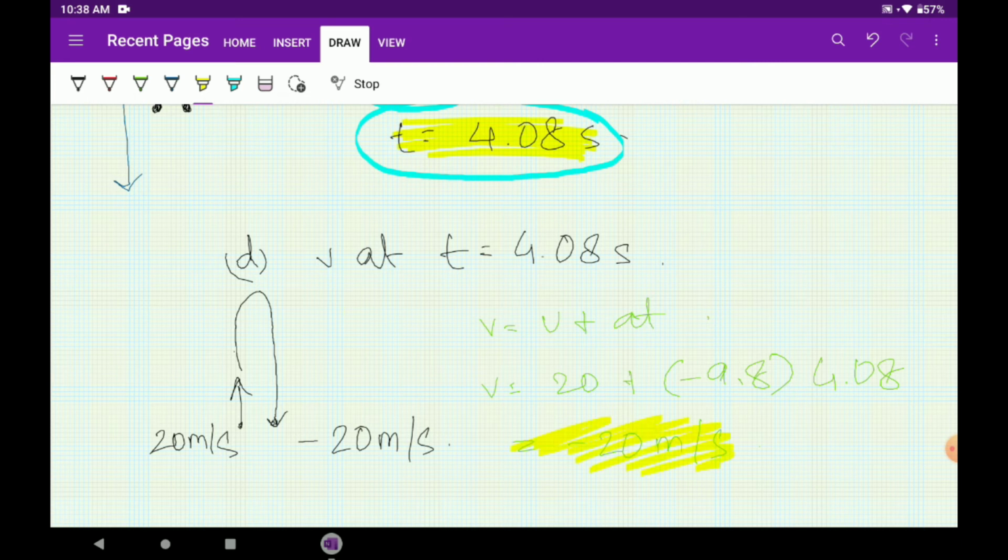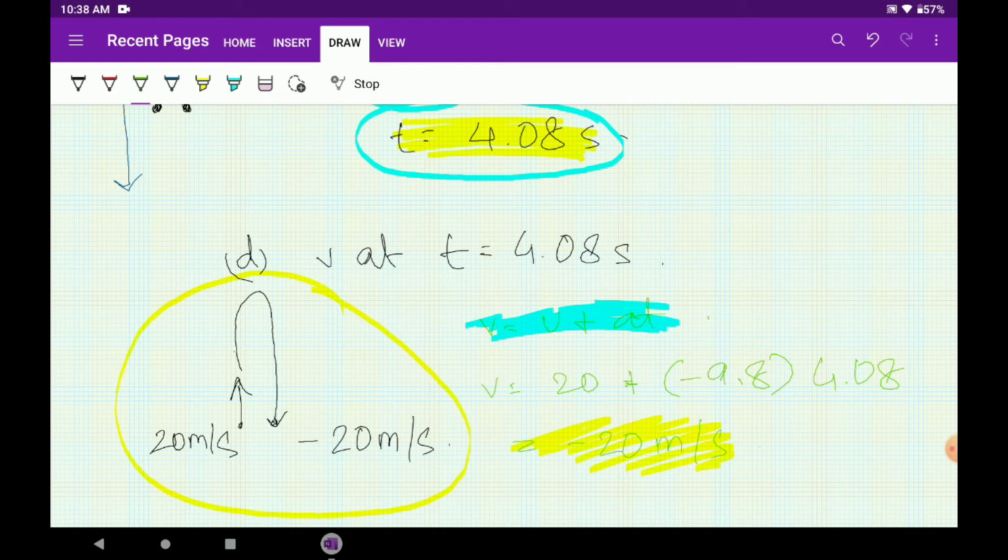Because this is the easier way to calculate the velocity. In any question, if a body goes up with a velocity and when it comes down it reaches the same point, it will have the same speed but in the opposite direction. But you can also place it in the equation just like I've done here, and then calculate the value of v at 4.08 seconds.